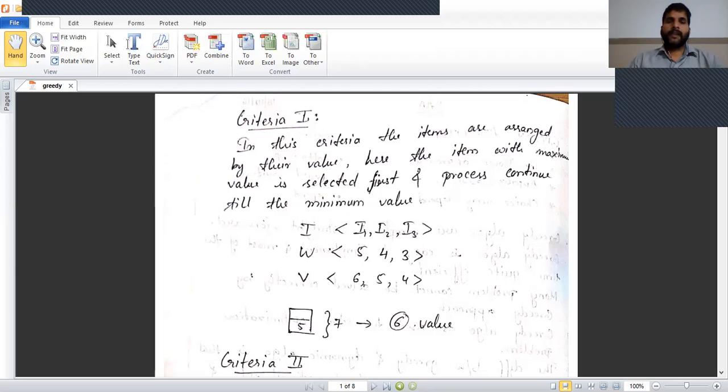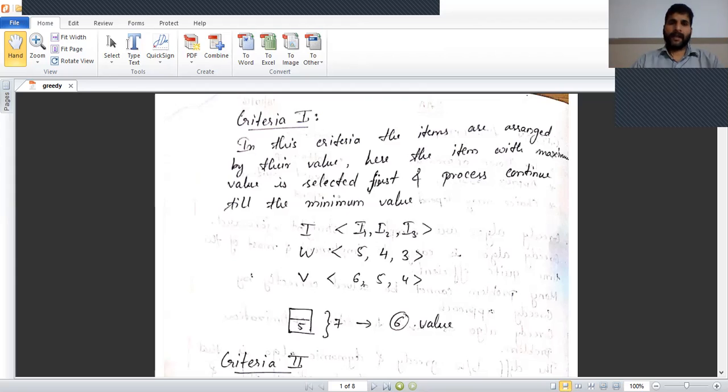Dear student, in this lecture we discuss the greedy criteria and the task scheduling problem. The greedy criteria and greedy algorithm were already discussed in the previous lecture. So here we mainly discuss the task scheduling problem and why it is a greedy approach. First we revise the greedy criteria.